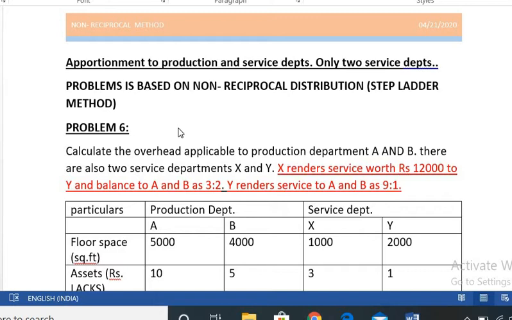Go through the first problem, then you can easily understand the non-reciprocal basis method. Calculate the overhead applicable to production departments A and B. There are also two service departments, X and Y. X renders services worth rupees 12,000 to Y and the balance to A and B in a 3:2 ratio. Y renders services to A and B in a 9:1 ratio.